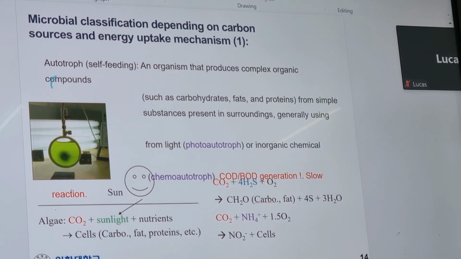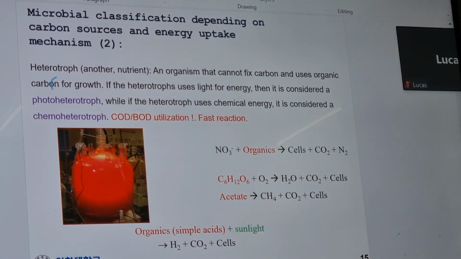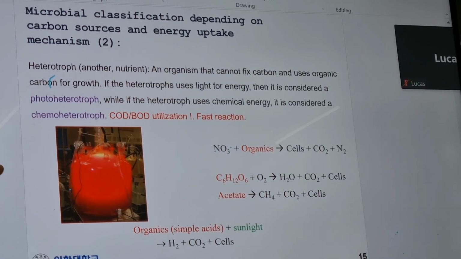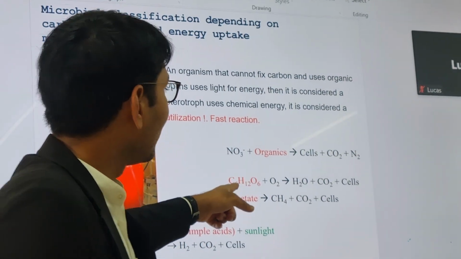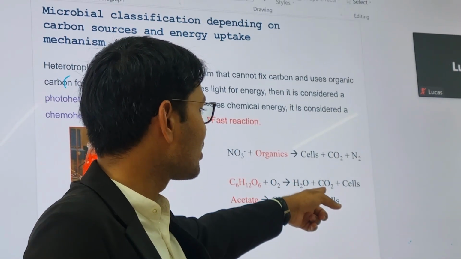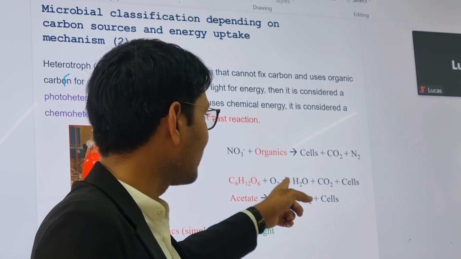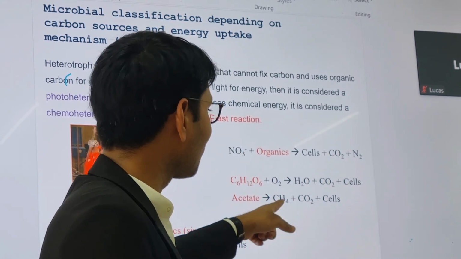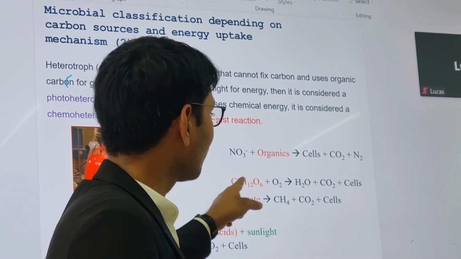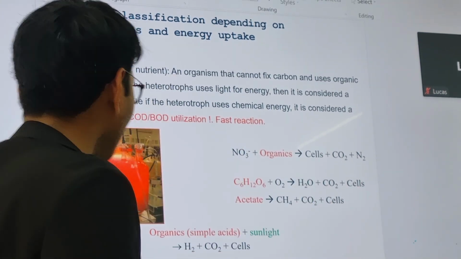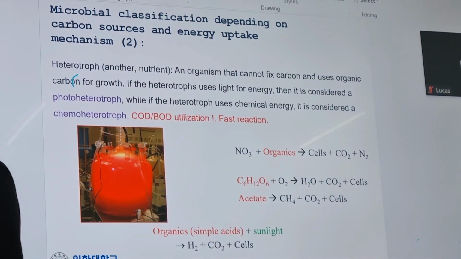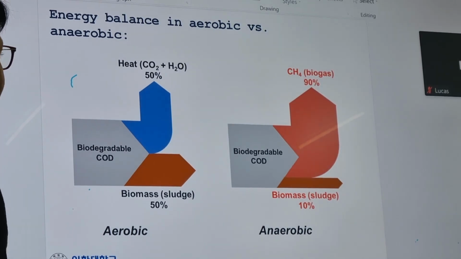Okay. In the next, I will show you again the microbial classification depending on the carbon source. So here the carbon source is, suppose, acetate or glucose. In aerobic condition they produce hydrogen, CO2 and cells. This is aerobic condition, but in anaerobic condition they produce CH4 and CO2. So glucose to acetate and acetate to CH4 and CO2. So this is in terms of anaerobic condition. Okay. Next I will show the energy balance.